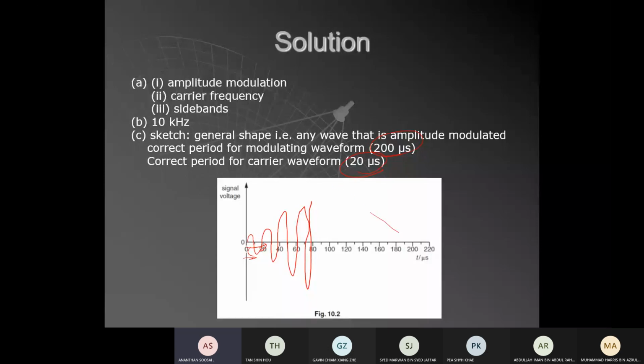So this is your AM. Whenever you get AM, make sure you find the two periods: the period of the signal and the period of the carrier. The period of the signal is going to be longer, and the period of the carrier will be shorter.